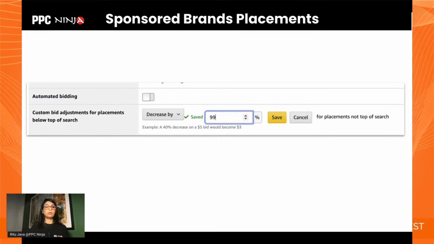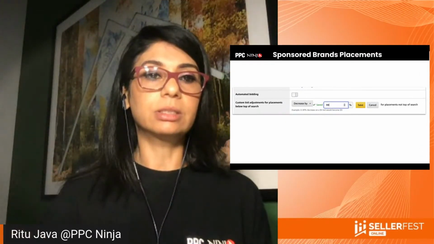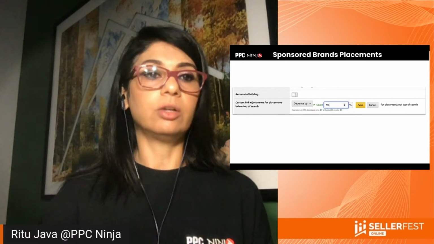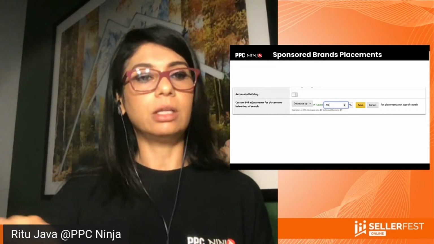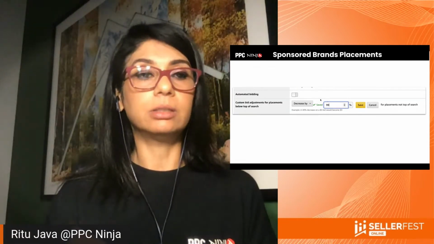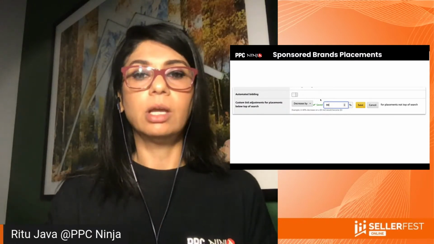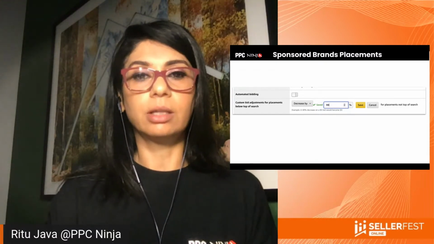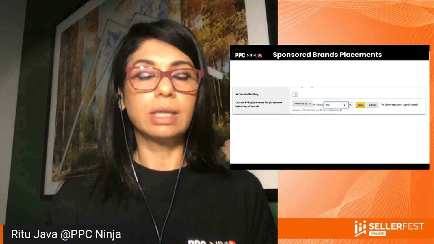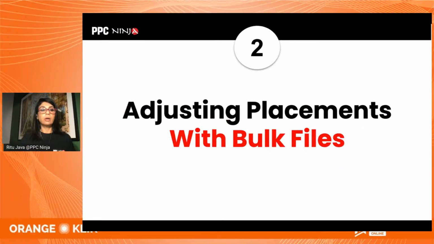This is great because now you can look at your data and say which campaigns you want to suppress any kind of wastage. You can suppress the showing up of your ad in those other placements by applying a decrease multiplier, right? So that will save you some wasted spend. I would recommend definitely looking at your campaign data to find that out. So how do you actually do it in bulk? Because obviously this is going to be manual. If you start doing it one by one, it could get pretty cumbersome.